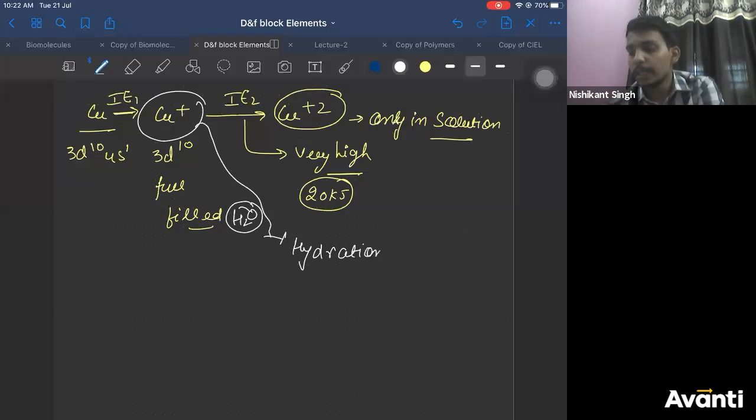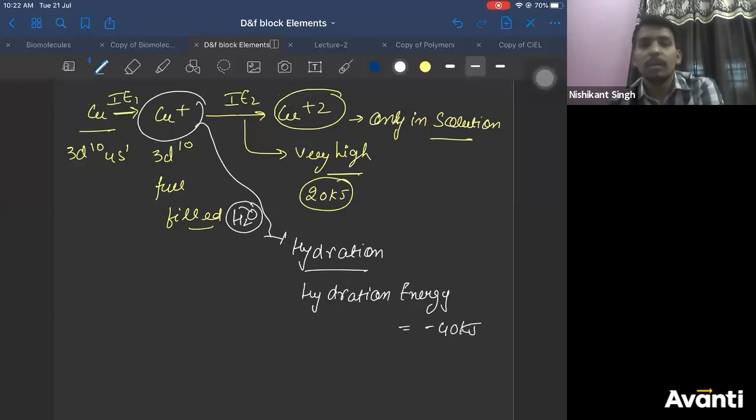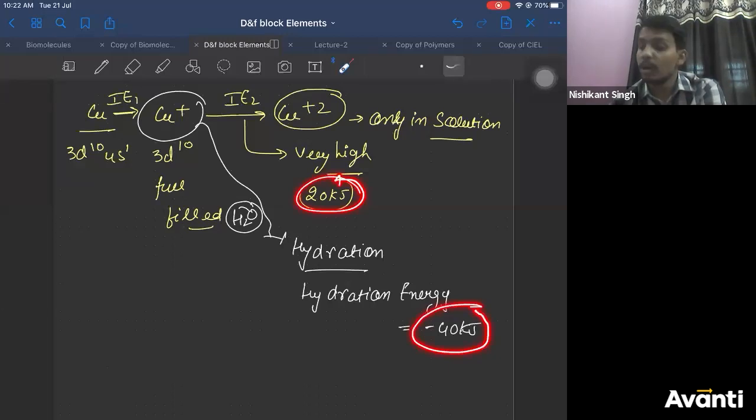So due to hydration, what will happen? Hydration energy is released. The hydration energy released will be minus 40 kilojoule. Now you require 20 kilojoule to remove the second electron, but from hydration, 40 kilojoule is released. So out of this 40 kilojoule, 20 kilojoule is used to remove the second electron, right?